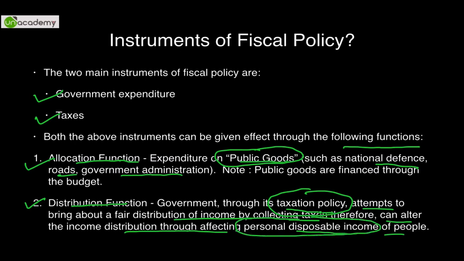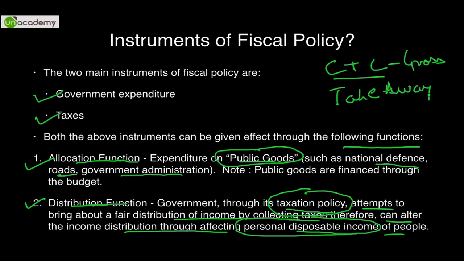There are three types of income that a person earns. First is what we commonly call CTC, cost to company. This is the gross form of income. Second is the take-home pay, what you actually get from your employer. And the third is personal disposable income, which is used for consumption plus savings. After paying your personal income tax, whatever you are left with is known as personal disposable income.